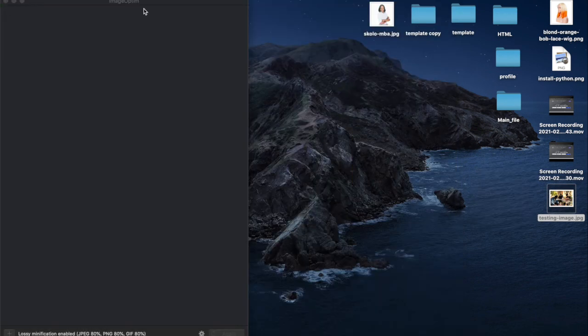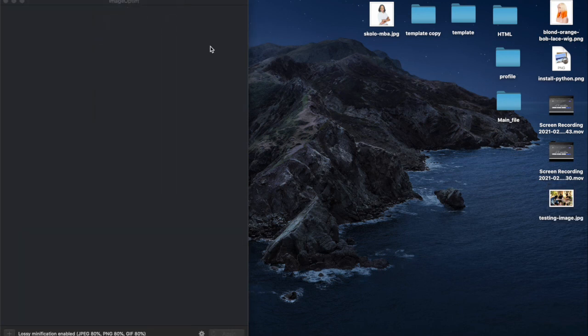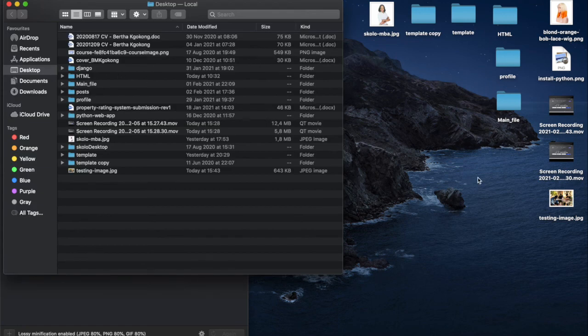But I could go to the desktop, right? And I just want to double check the size of the image, testing image. Where is it? It's 643 kilobytes. All right. So this is the current size of this image. What you want for websites is images that are about 100 kilobytes or less.